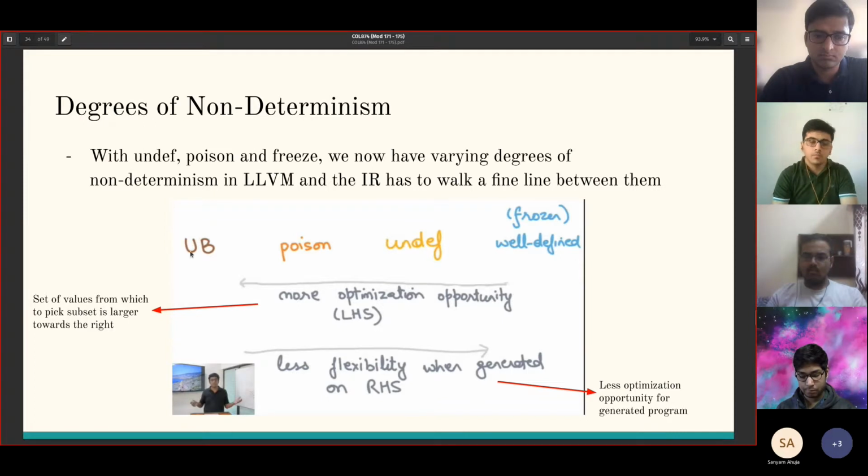And this gives us, as we go from right to left, more optimization opportunities because the set of values from which we get to pick a subset to go to the target program is larger if we go to the left. And in the generated program, as we go to the right, we get a smaller and smaller set of values from which to transform further.